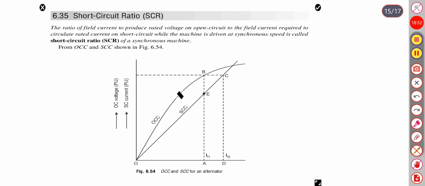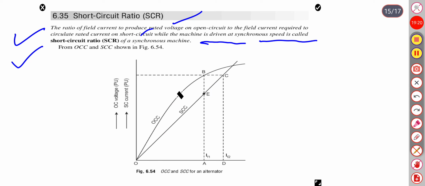Now we will see the short circuit ratio. The ratio of field current required to produce rated voltage on open circuit to the field current required to circulate rated current on short circuit, while the machine is driven at synchronous speed, is called the SCR, short circuit ratio, of a synchronous machine.